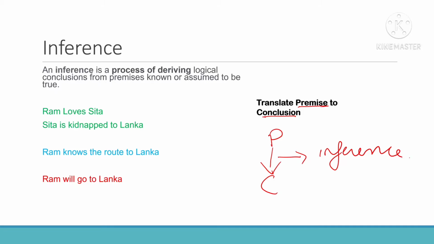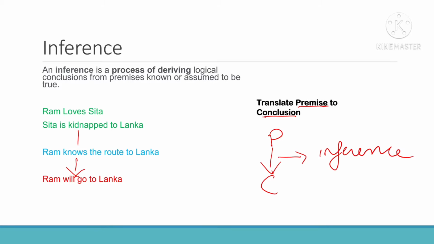See, Ram loves Sita. You all know the Ramayana story, and Ram loves Sita, and Sita was unfortunately kidnapped to Lanka. So now Sita is in Lanka. So I conclude Ram will go to Lanka. Why? Because Ram knows the route to Lanka, so that he can go to Lanka.